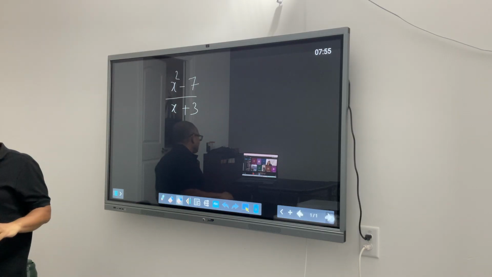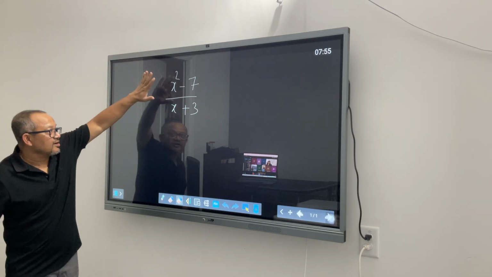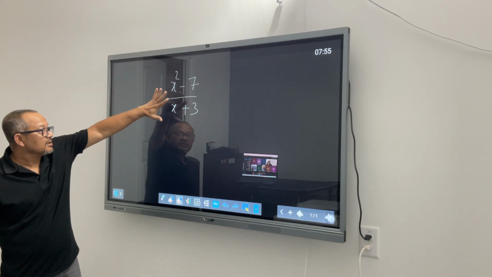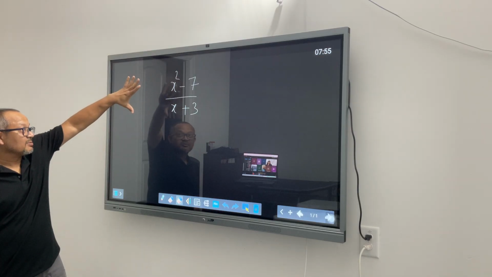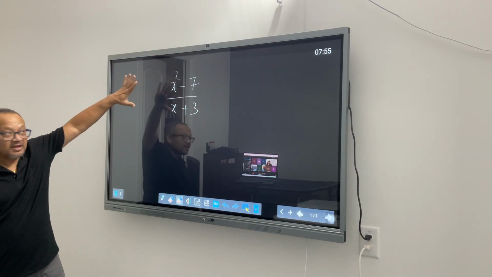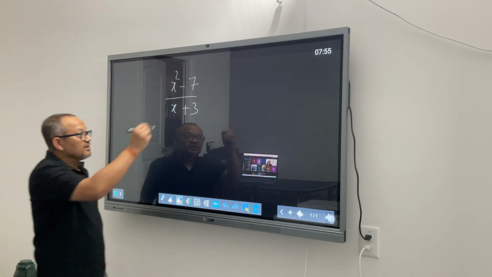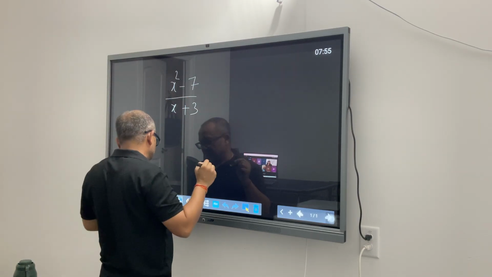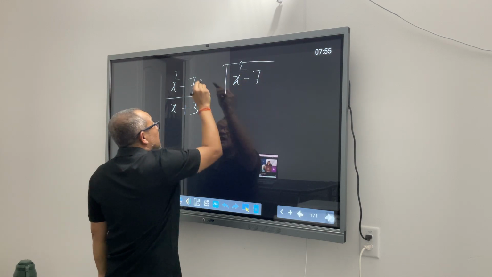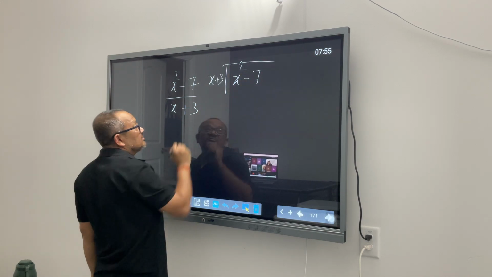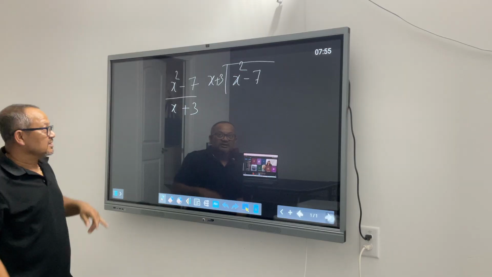So when you look at this problem, I'm speechless right now, but my brain is thinking. And obviously, the first approach is to divide using polynomial long division.